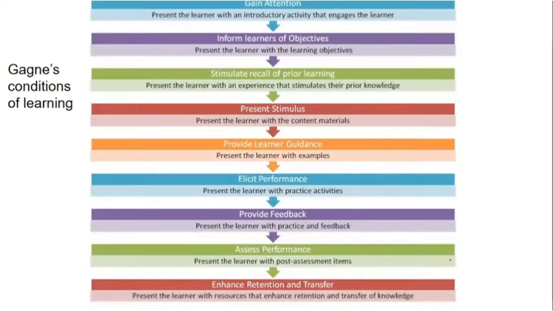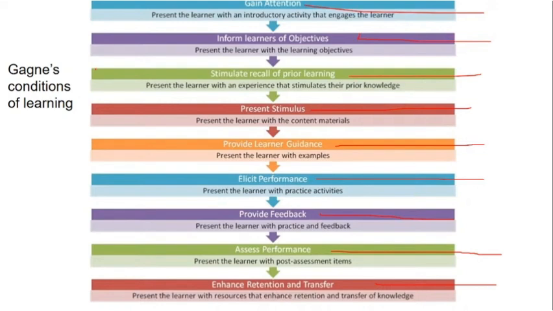Okay. Coming to the last part, that is Gagne's conditions of learning, 9 stages. The stages start with enhancing retention, assessing the performance, providing the feedback, eliciting the performance, providing the learner's guidance, presenting the stimulus, recalling, informing the objectives and gaining the attention.